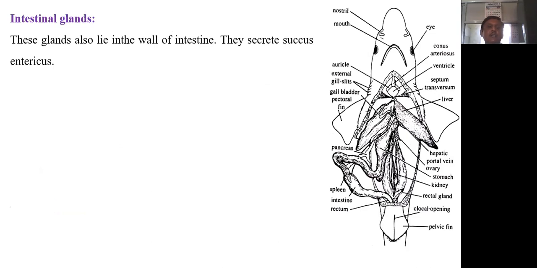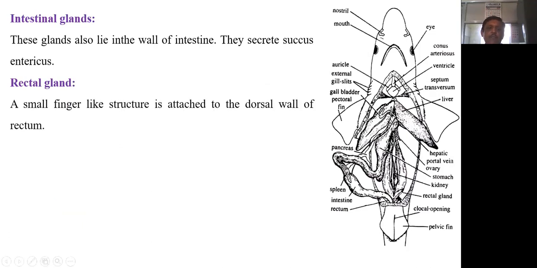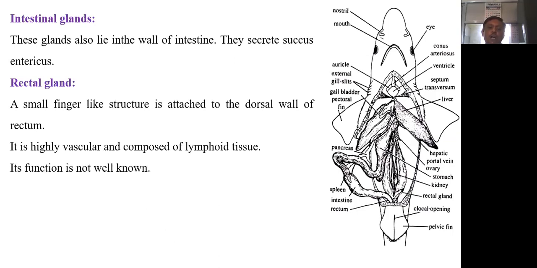They secrete succus entericus, also called intestinal juice. Then the next one is the rectal gland that we have shown here. This is a small tubular, finger-like structure attached to the dorsal wall of the rectum. It is highly vascular and composed of lymphoid tissue. However, its function is not well known.